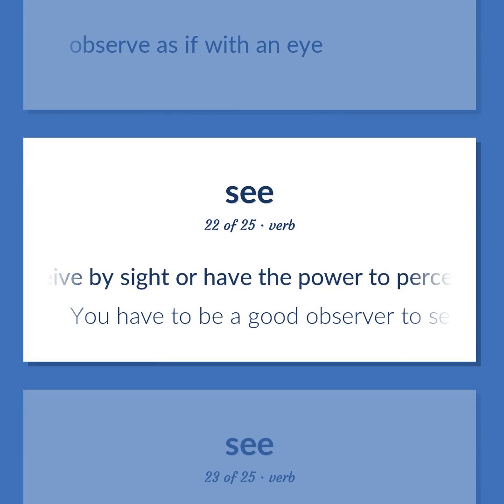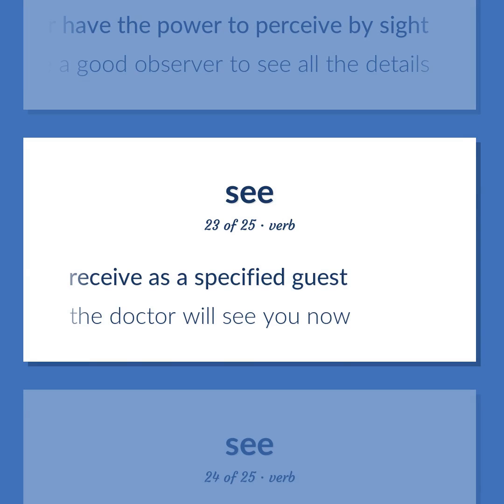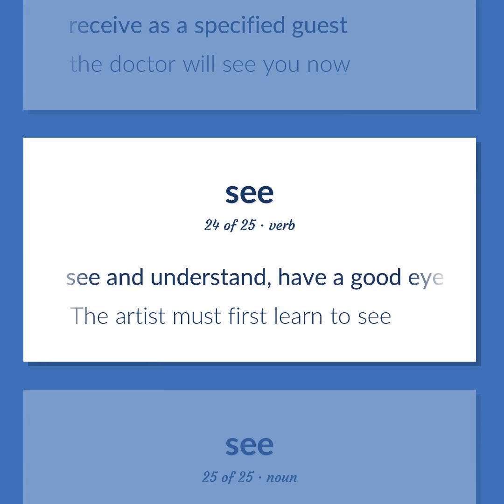Perceive by sight or have the power to perceive by sight. You have to be a good observer to see all the details. Receive as a specified guest. The doctor will see you now. See and understand, have a good eye. The artist must first learn to see.